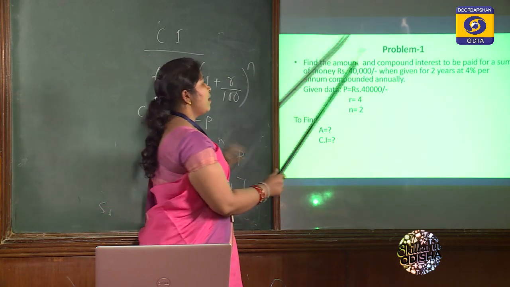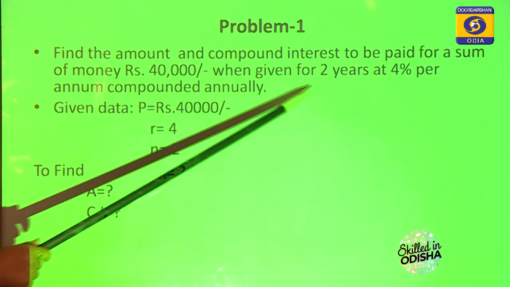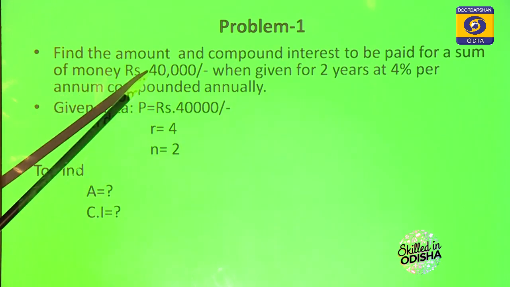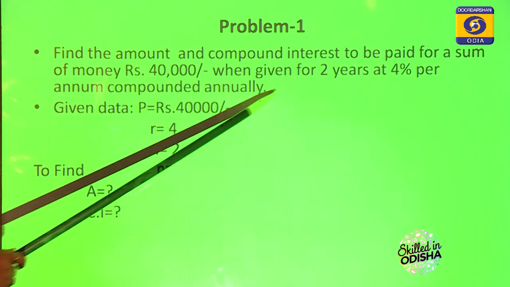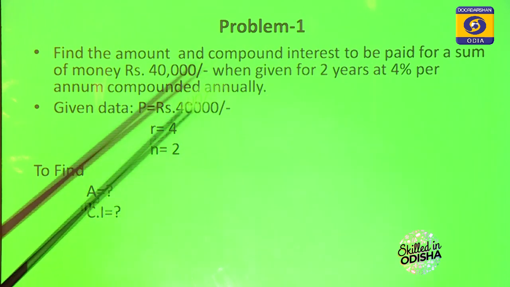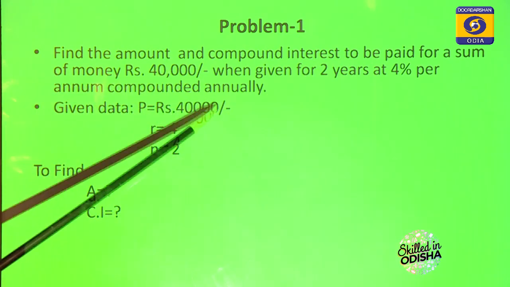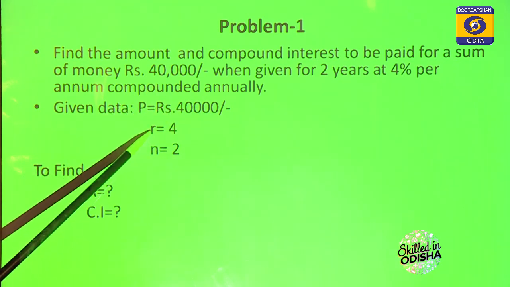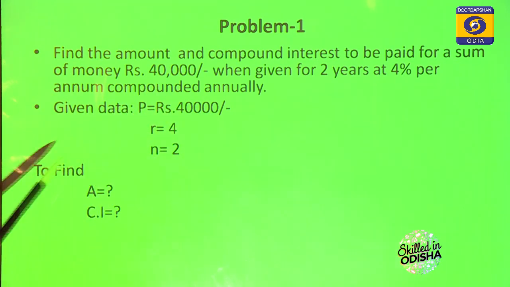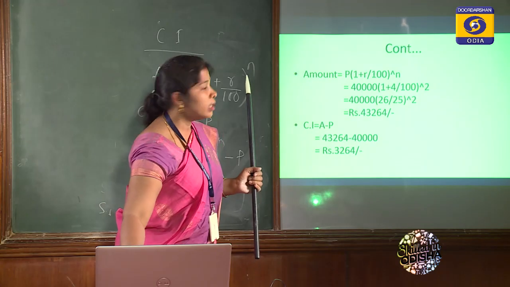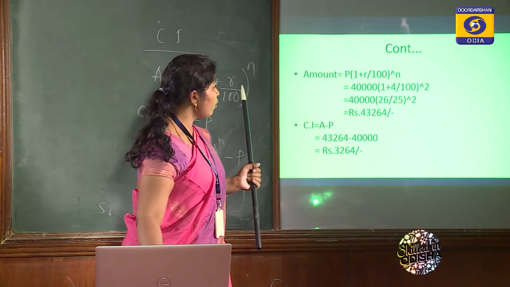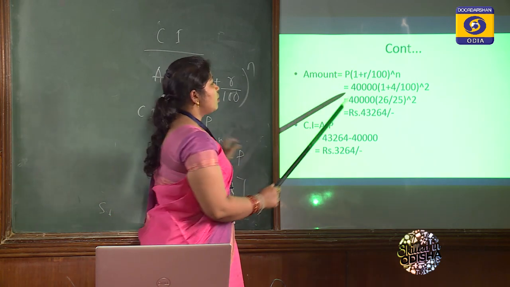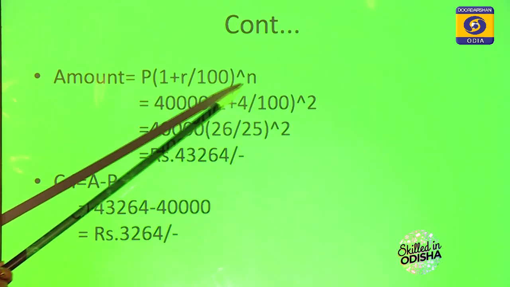One problem we have given: find the amount and compound interest to be paid for a sum of money, rupees 40,000, when given for 2 years at 4% per annum compounded annually. So the given data is P is 40,000, r is 4, n is equal to 2. Directly we put it in the formula, amount is equal to P into 1 plus r by 100 to the power n.